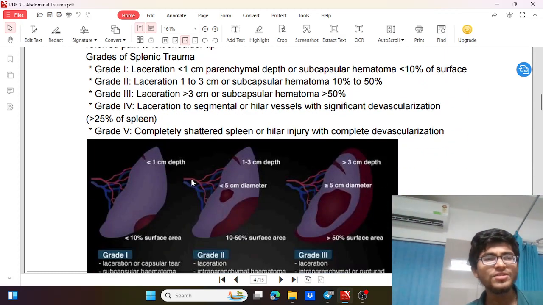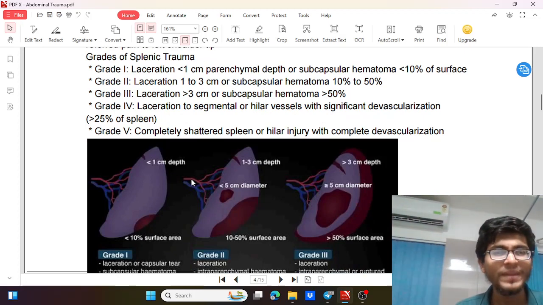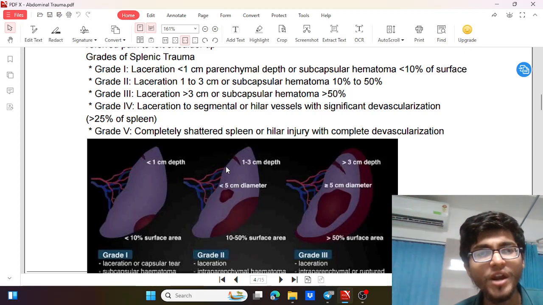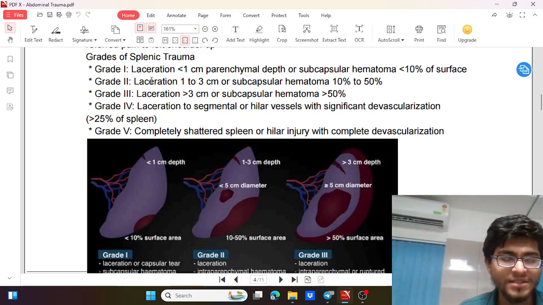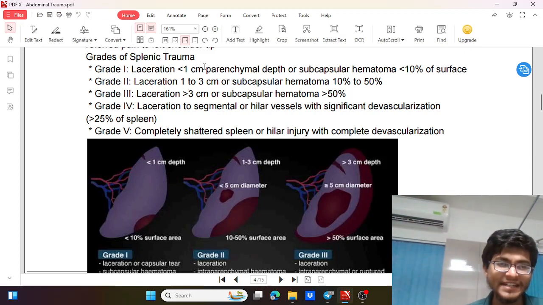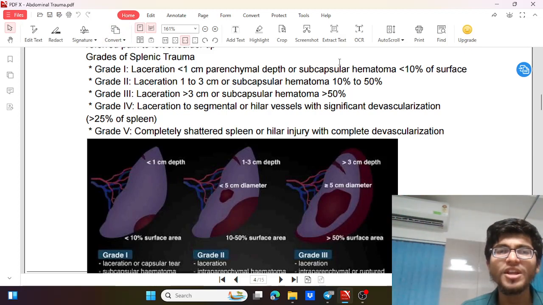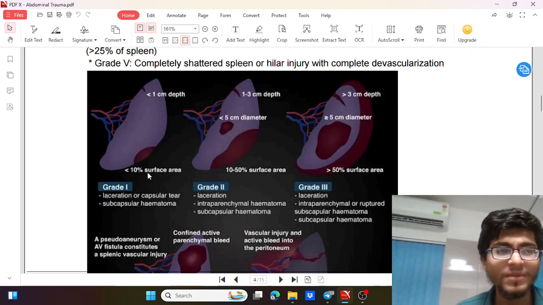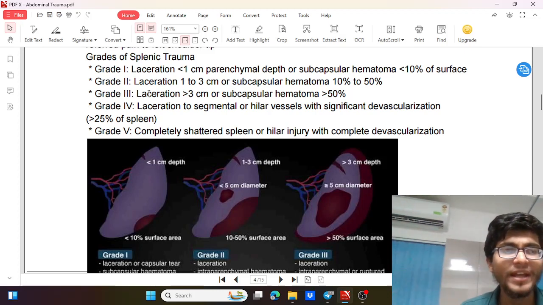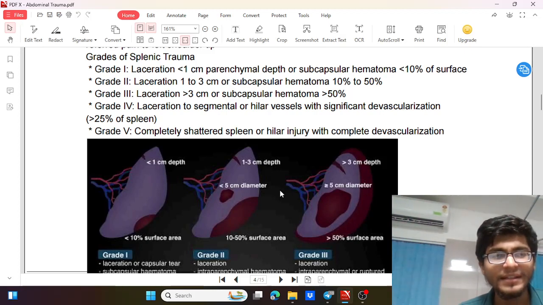Then coming to grades of splenic injury. There are 5 grades. This is understood by depth of laceration or surface area of hematoma. Grade 1 is the simplest injury, that is laceration less than 1 centimeter deep or subcapsular hematoma involving less than 10% surface area. We can see it in the diagram. Then grade 2, where the laceration is 1 to 3 centimeters and hematoma is 10 to 50%.